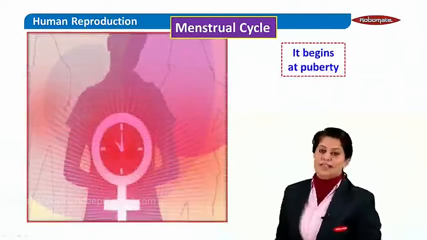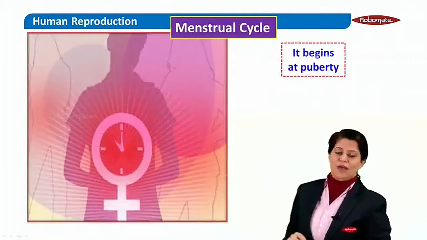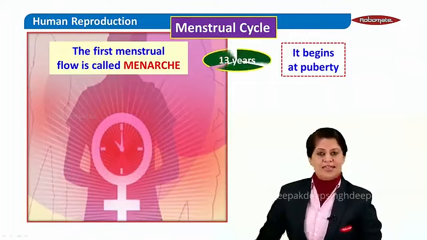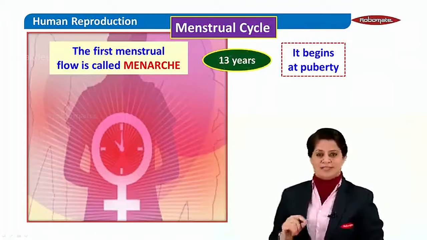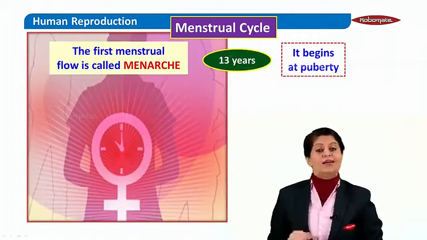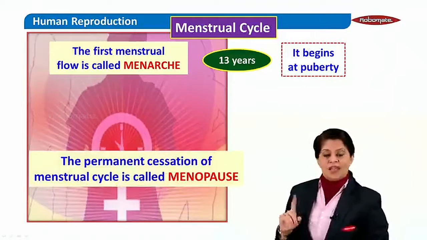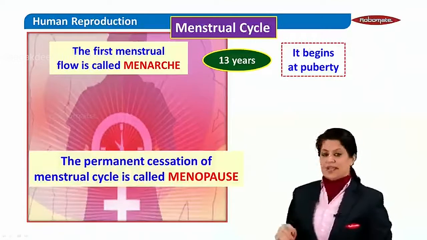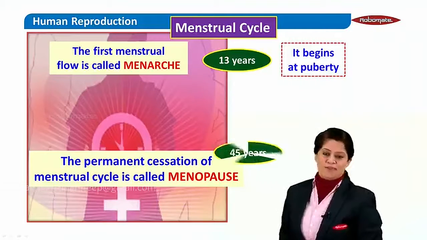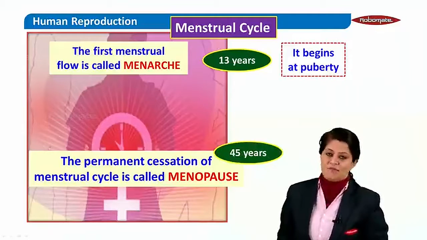Now, the menstrual cycle begins at puberty. The first menstrual flow is called menarche, which occurs around 13 years, when puberty sets in. Menarche is the first menstrual flow, and the cessation or termination is called menopause. Menopause is when the menstrual cycle ends, which occurs around 45 years of age on an average. Again, there may be a different range in different women.